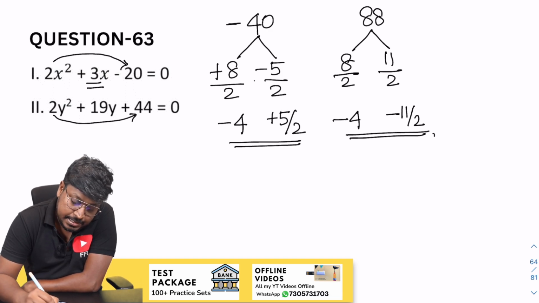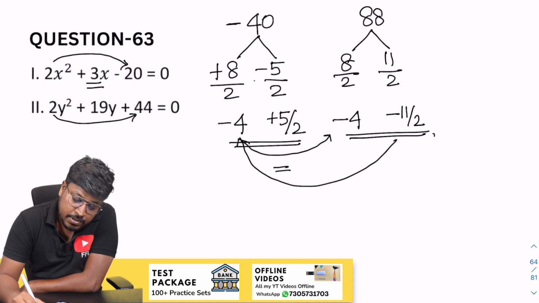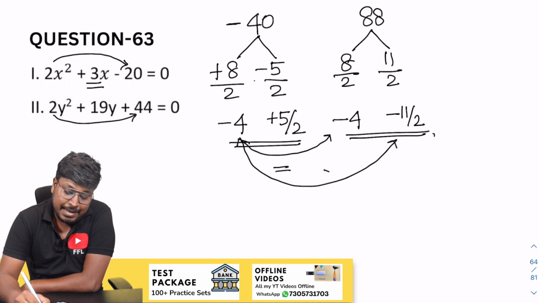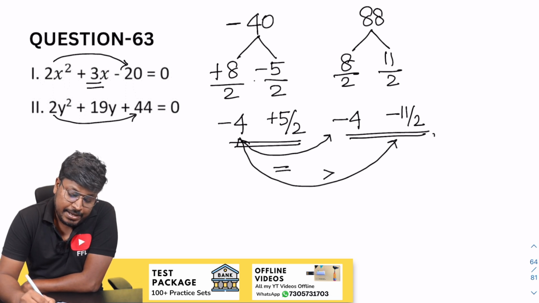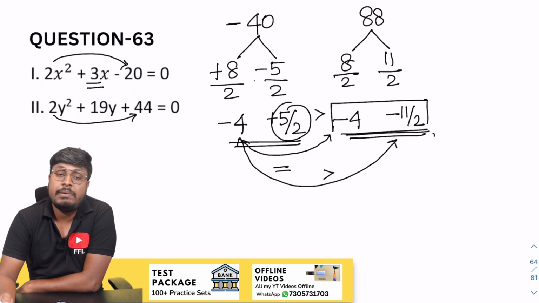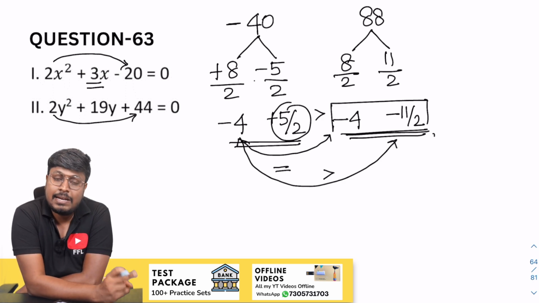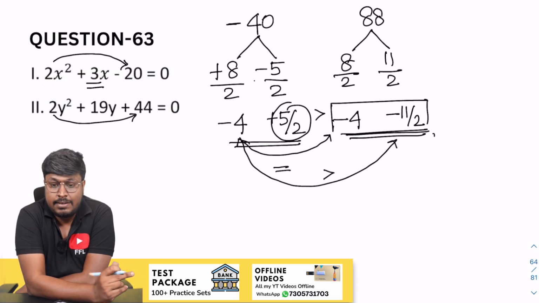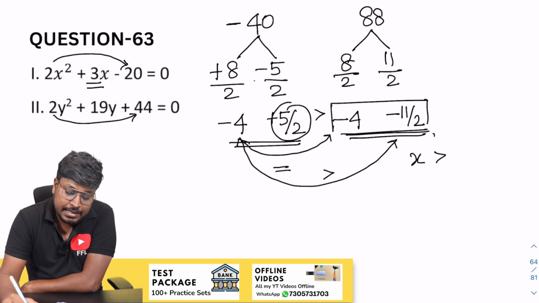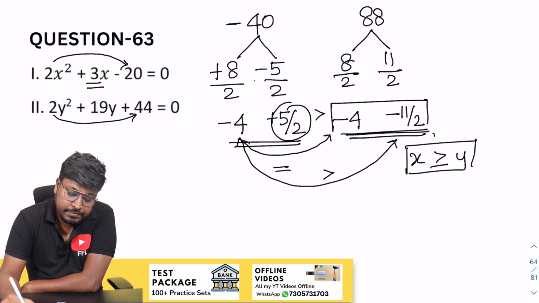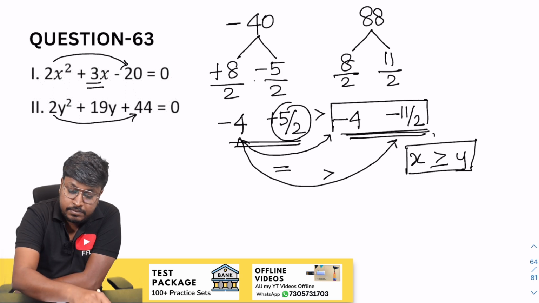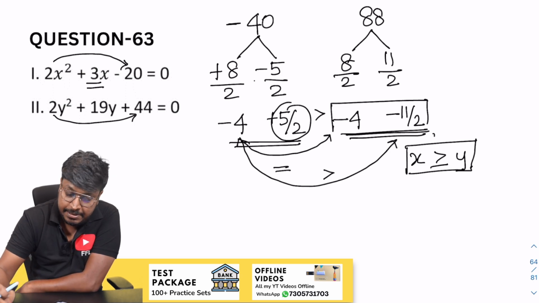Okay, so the comparison part is minus 4 and minus 4. So which is equal to. So minus 4, this will be minus 8, minus 11. Minus 8 will be greater than. So 5 by 2 is positive. So this will be a positive value and both are negative values. So definitely x will be greater than. So after comparing all the x values with y values, it seems like there is only one comparison which is equal to, and all the remaining comparisons are where x is greater than. So we can say that the answer will be x greater than or equal to y. Answer for question number 63.